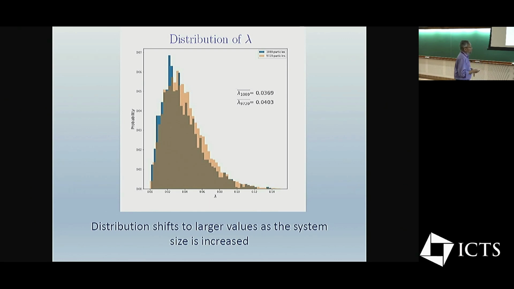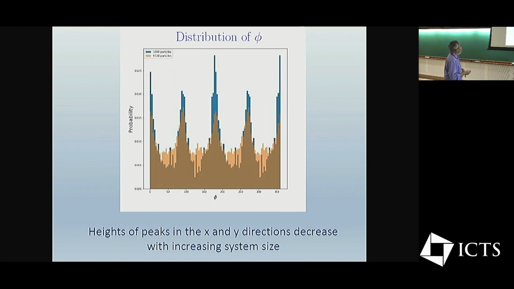But the distribution of the angles looks somewhat different. Again, in the two system sizes, the blue one is for the smaller system size, and the brown one is for the bigger system size. And there is certainly a decrease in these peaks as you go to bigger and bigger systems.